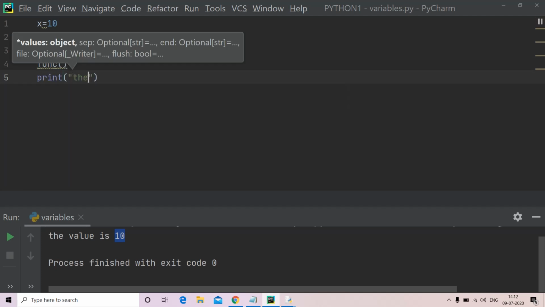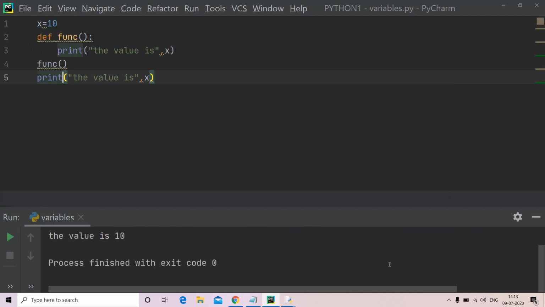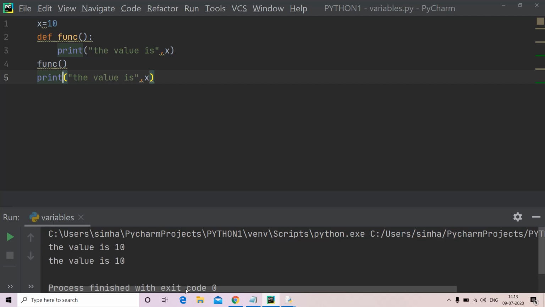Print the value is, comma x. Run my program. The value is 10. It has come 2 times, right? So a global variable can be used inside and outside the function.